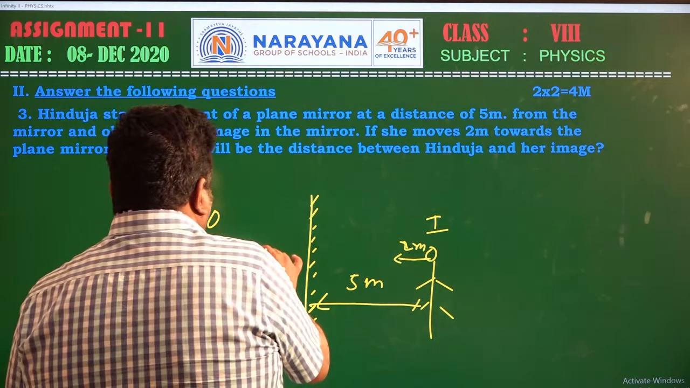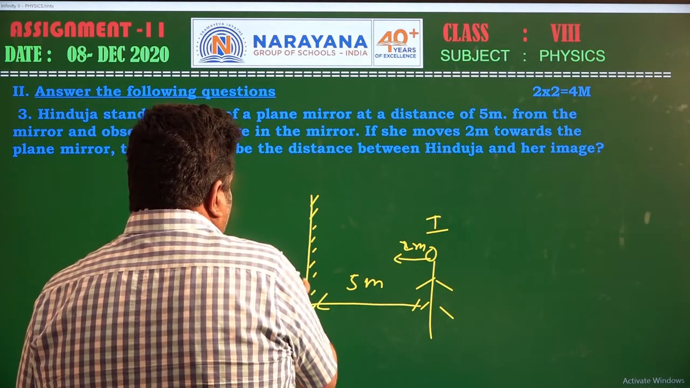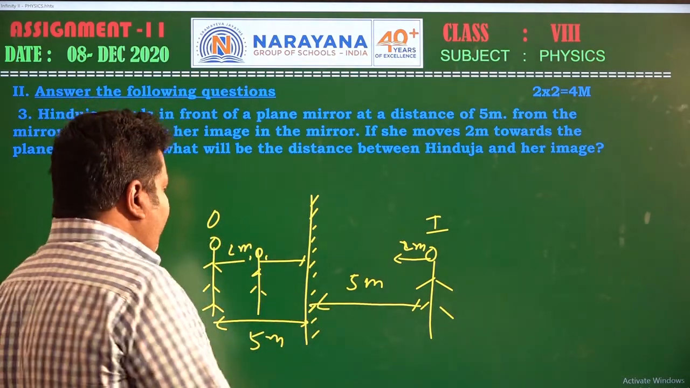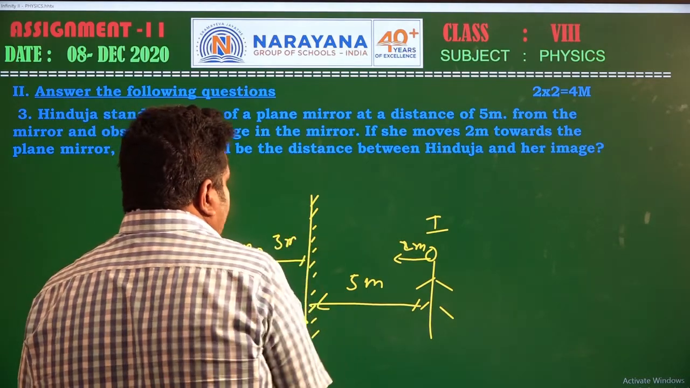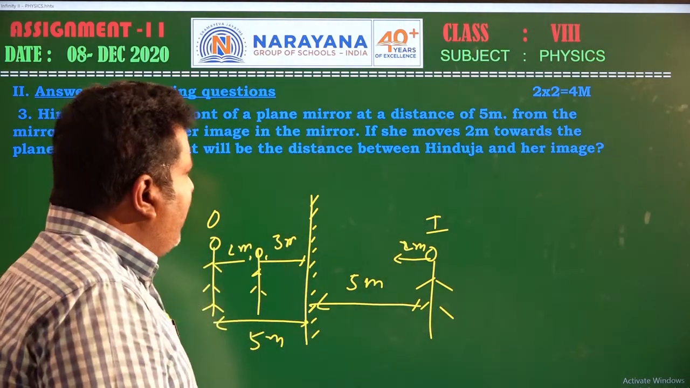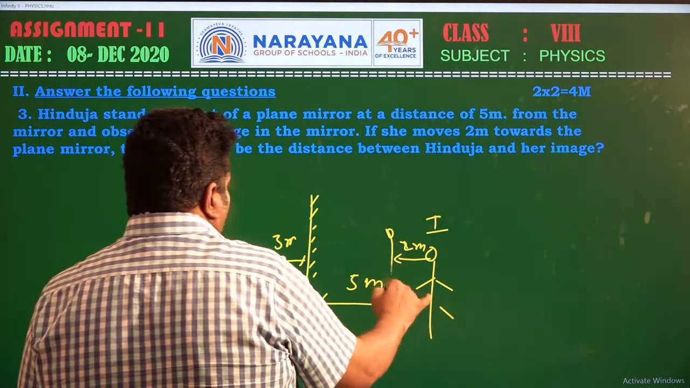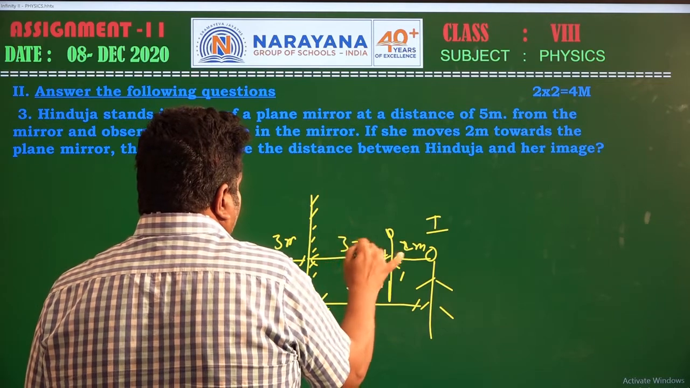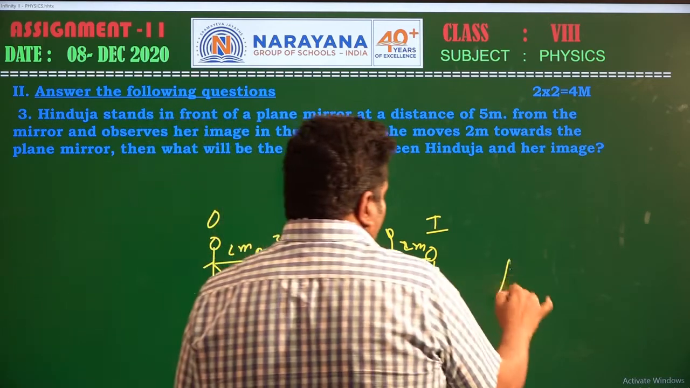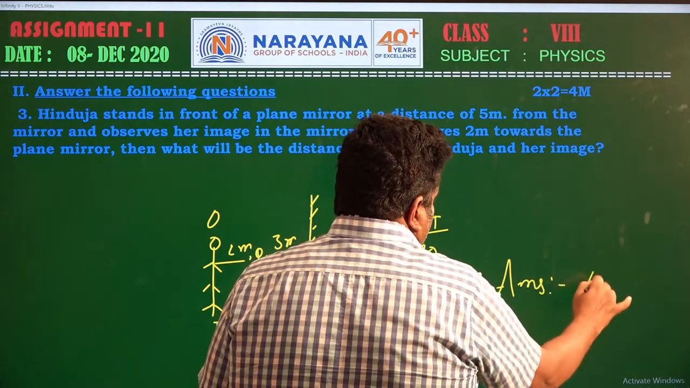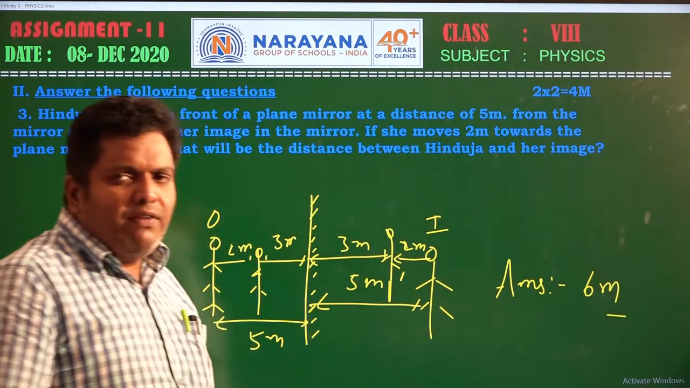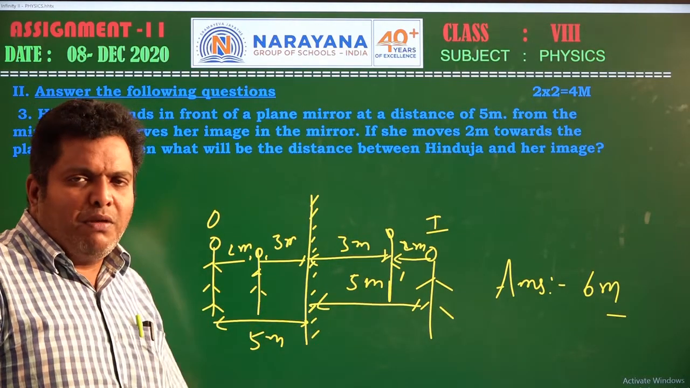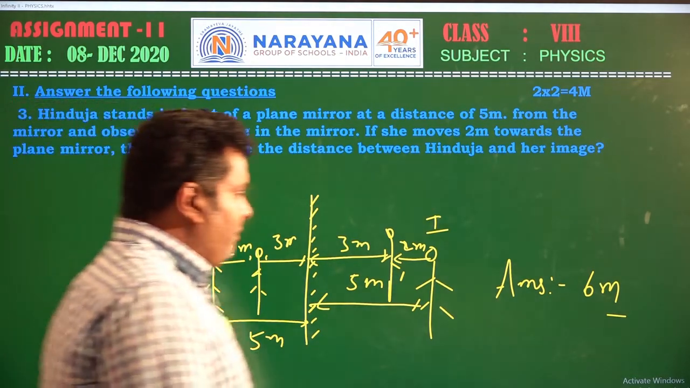Then this is the exact position of Himaja. After traveling 2 meters, the distance between Himaja and the plane mirror will be 3 meters. The question is, what is the distance between Himaja and her image? The image is also 3 meters from the mirror, so the distance between Himaja and her image will be 3 plus 3, which is 6 meters. The final answer is 6 meters.